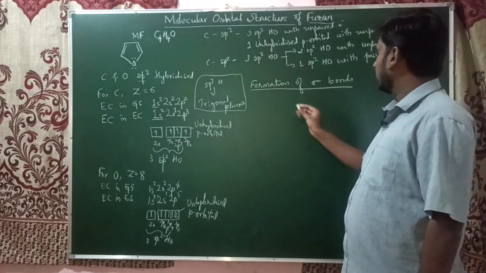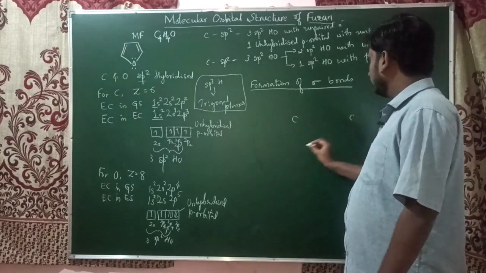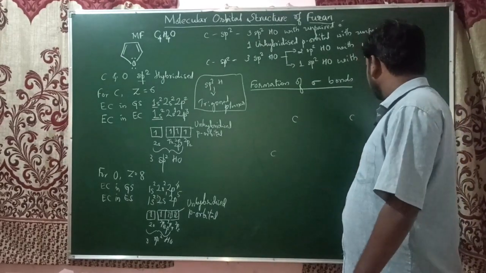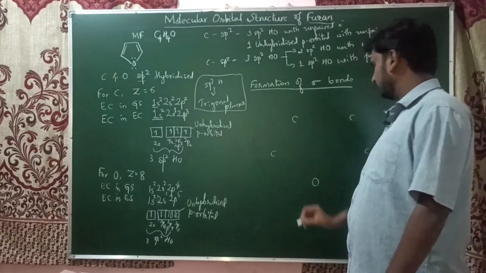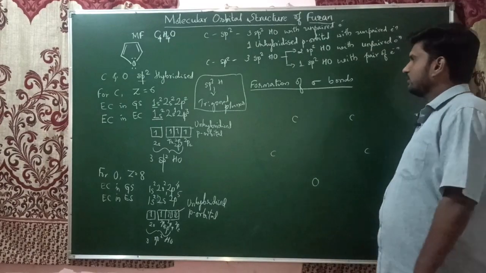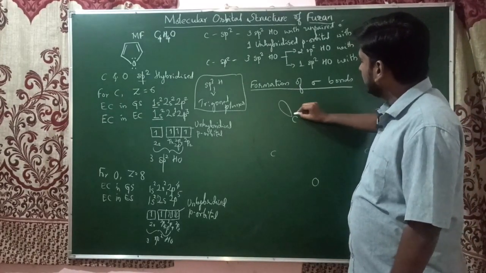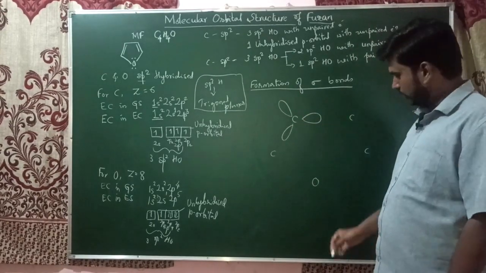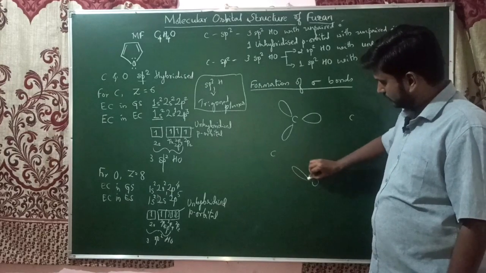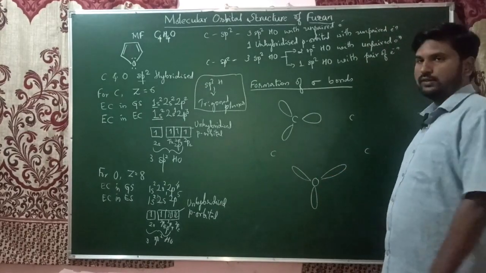There are 4 carbon atoms: 1st carbon, 2nd carbon, 3rd carbon, 4th carbon, and there is an oxygen atom. Each of the carbon and oxygen are sp2 hybridized, hence they will have trigonal planar geometry. This is the geometrical shape of the orbitals for both carbon and oxygen.